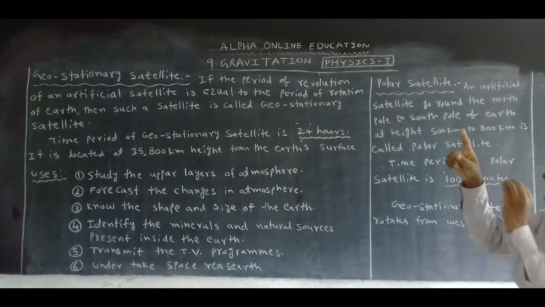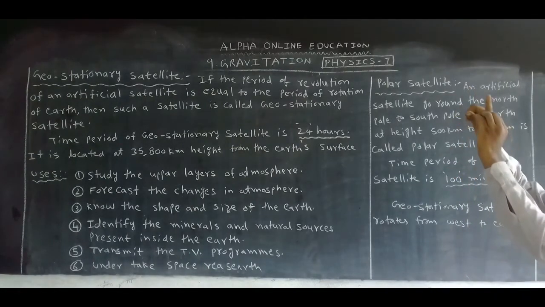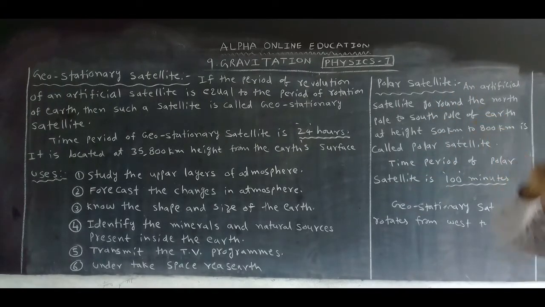An artificial satellite that goes round from north pole to south pole of the Earth at a height of 500 kilometers to 800 kilometers is called a polar satellite. Why? It revolves around the poles of the Earth. That's why it is called a polar satellite.